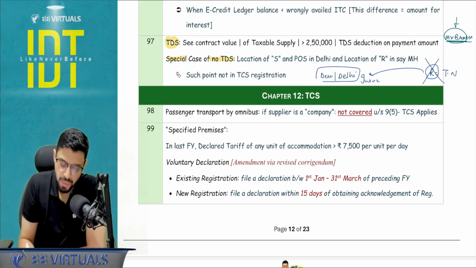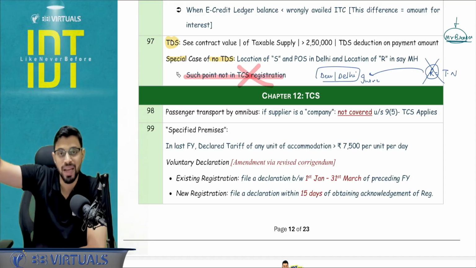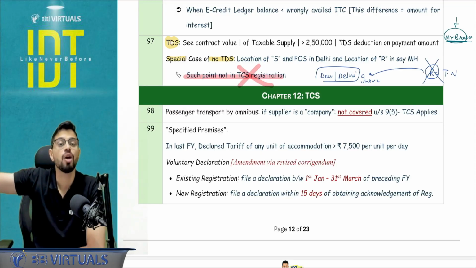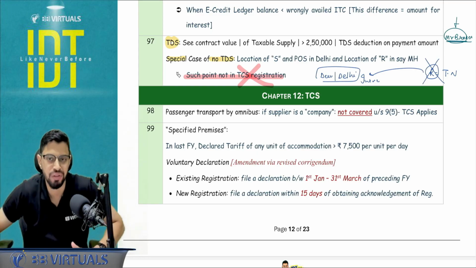But this similar point is not applicable in TCS registration. The ECO has to take registration in every state where the supplier is operating for deducting the TCS in the nature of intra 0.25 plus 0.25.